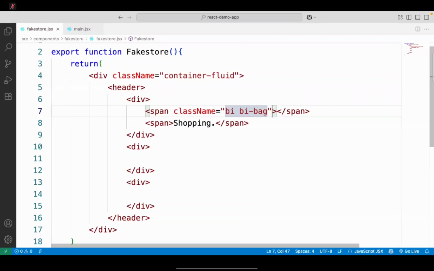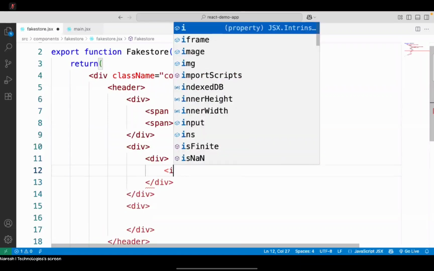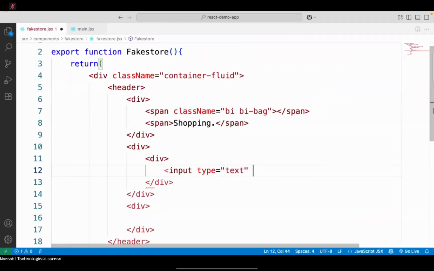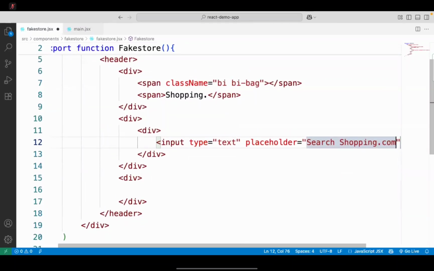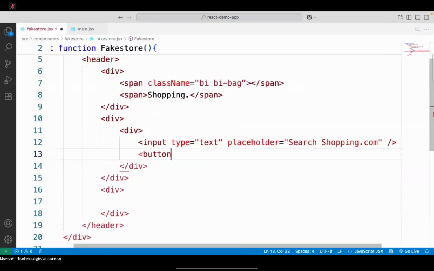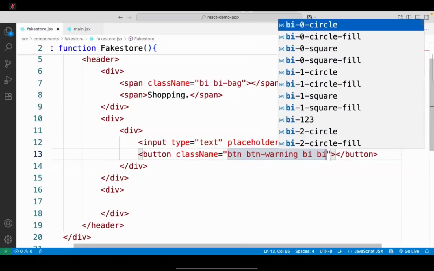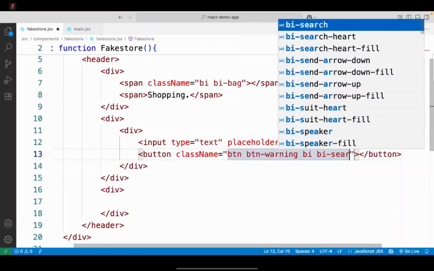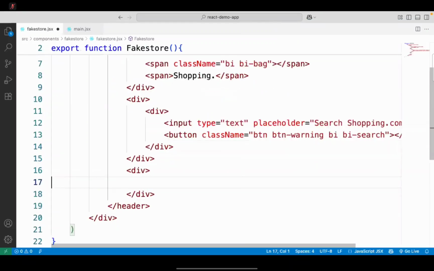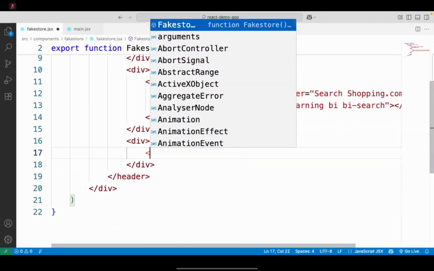Another span with class bi bag. In the center, it has another division with input type text. It is a search bar. It has a placeholder initially, like search shopping. And we will have a button, with class btn, btn-warning, bi bi-search. Next, on the right side, we need to keep some buttons.